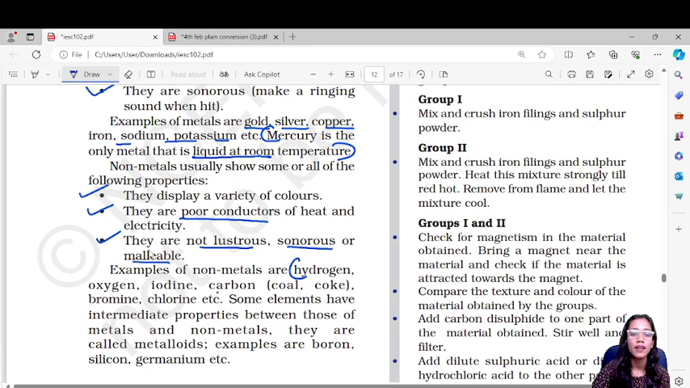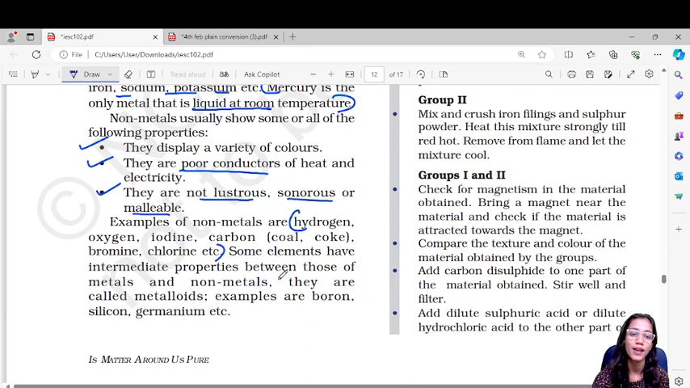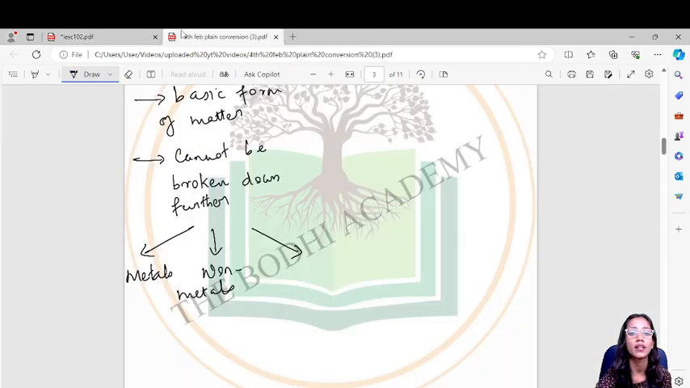Okay, so we talked about the non-metals. Now the last class under elements are the metalloids. Some elements have properties intermediate to those of the metals and the non-metals. Those fall into another group called the metalloids. Examples of metalloids are boron, silicon and germanium.